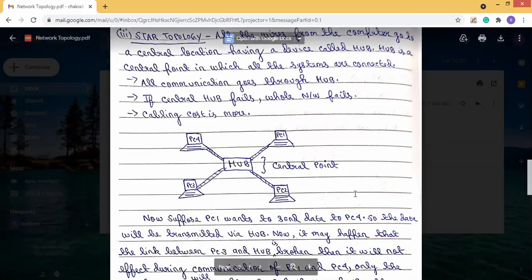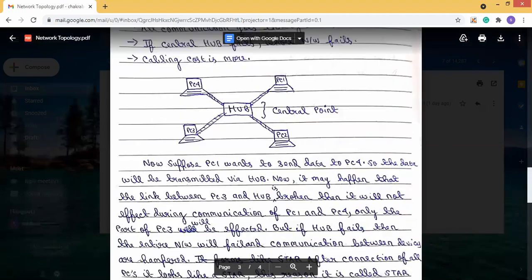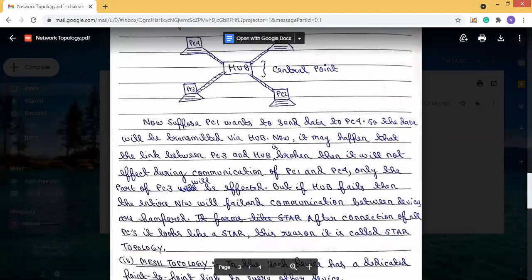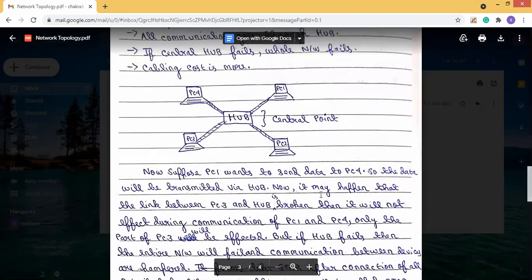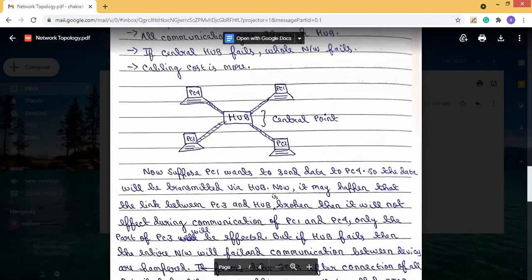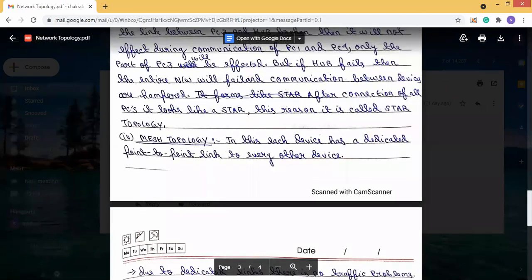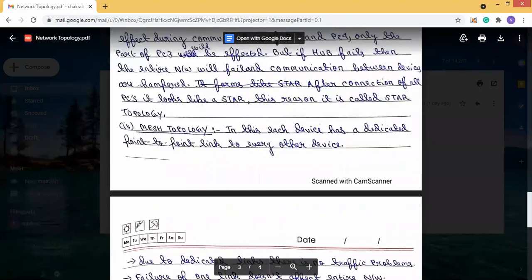So this is the advantage of star topology over bus and ring topology. And this is called star because you can see that it forms like a star. If you see that it forms like a star, that's why it is called star topology. This is the reason it is called star topology.